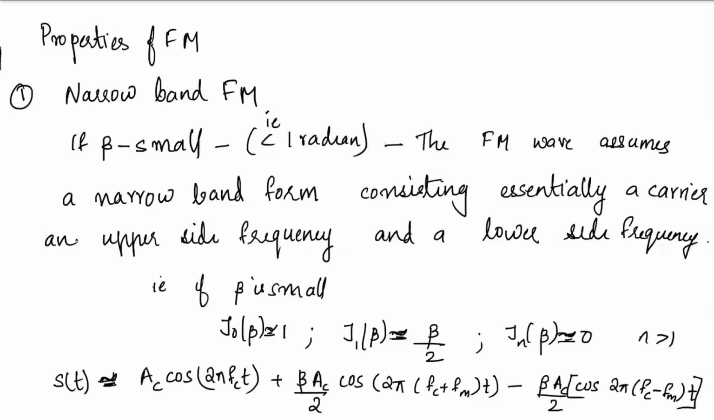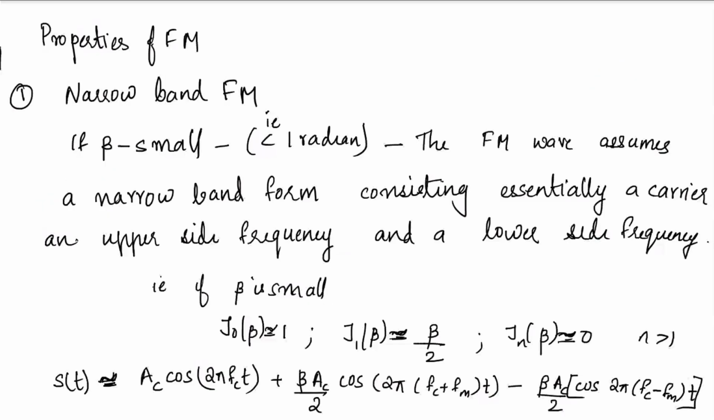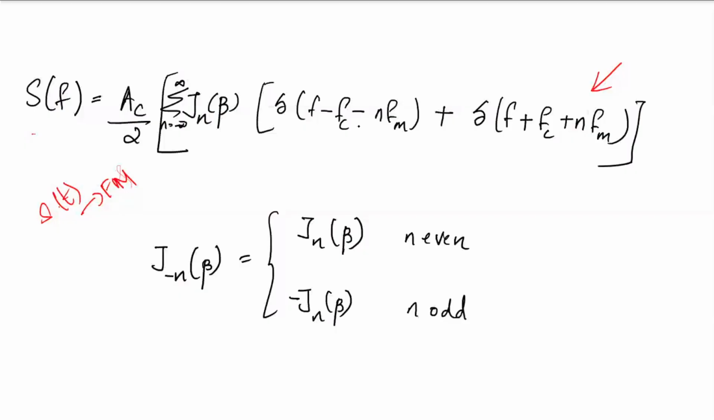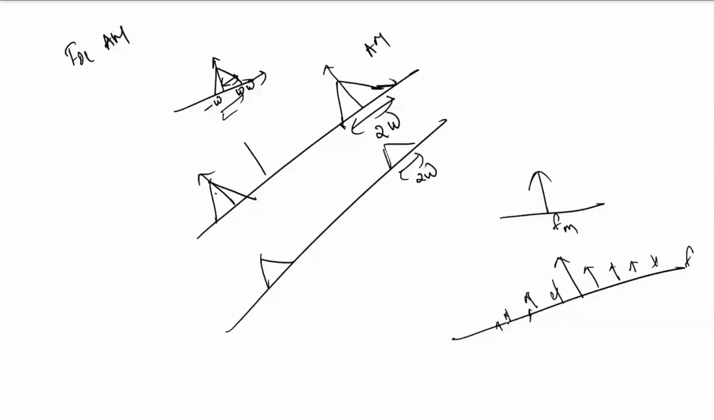Now, properties of FM: narrowband FM. If beta is small, that is less than 1 radian or around 1 radian, the FM wave assumes a narrow band form consisting essentially of a carrier, an upper side frequency and a lower side frequency. That means this expression will be fc minus fm and fc plus fm. If beta is small, J0 beta will be approximately 1, J1 beta will be beta by 2 and Jn beta tends to 0.